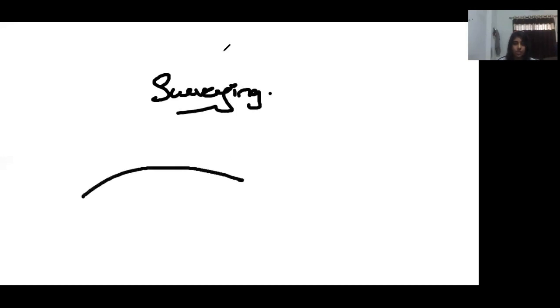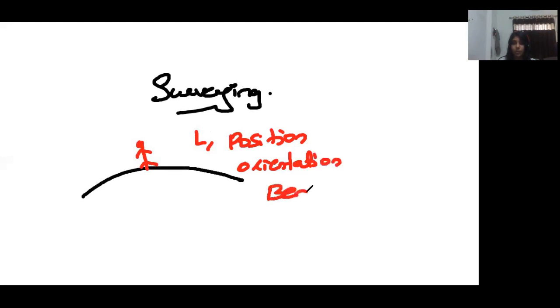Surveying. Surveying means what actually? If this is the earth's surface, and I want to mark a person, I have to locate his position with respect to the latitude or longitude, his position, orientation, bearing, etc. So for locating a point, we are using survey.